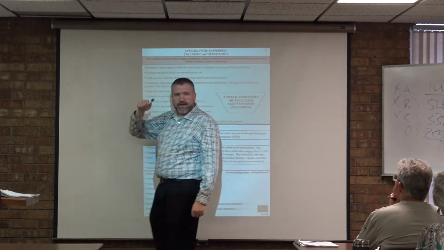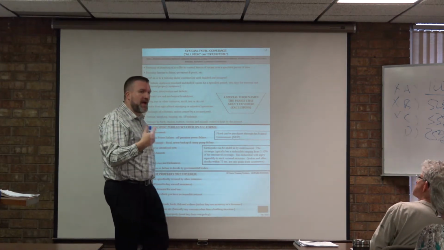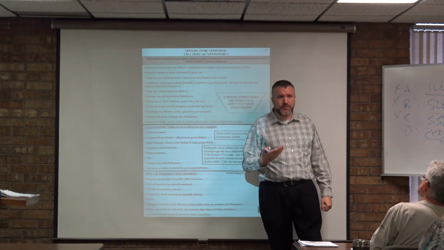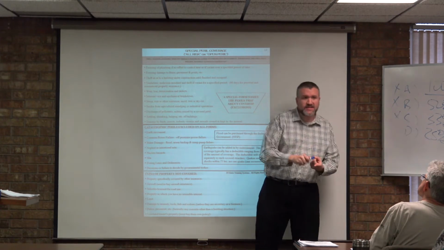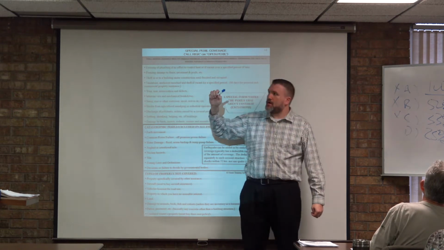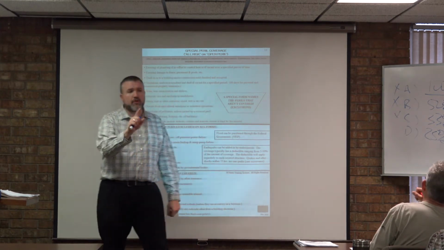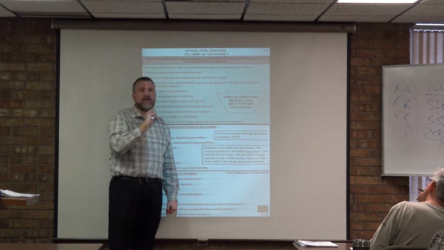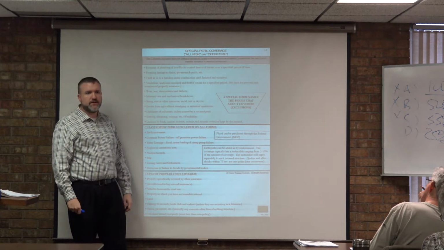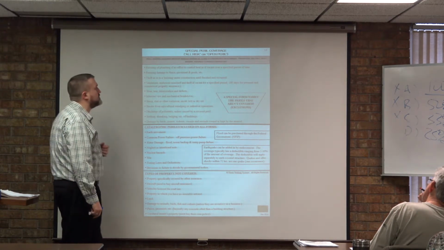Okay? So think about this. Under a basic or a broad named peril coverage, who has the burden of proof? The insured. The insured has the burden of proof, right? Because the insured has to prove that it happened as the result of a named peril in order for it to be covered, right? But underneath a special peril coverage form, who has the burden of proof? The insurance company does. Because now, remember, they are contractually liable to the client to pay for any loss unless they can prove it happened as a result of one of these. So is this list here just as important? Oh, you betcha. Okay, so we're going to go through some of the most common exclusions out there.